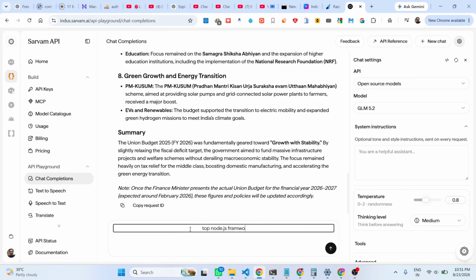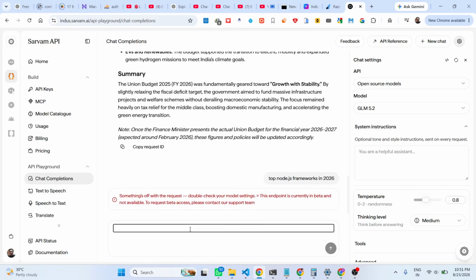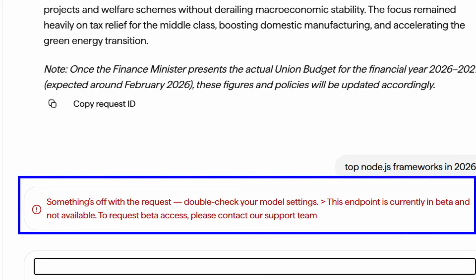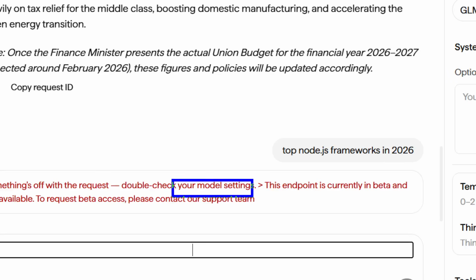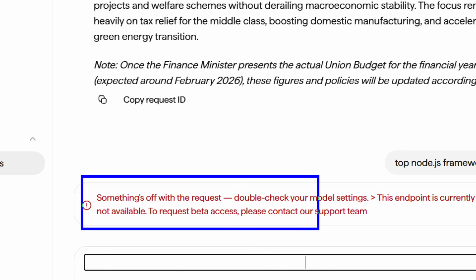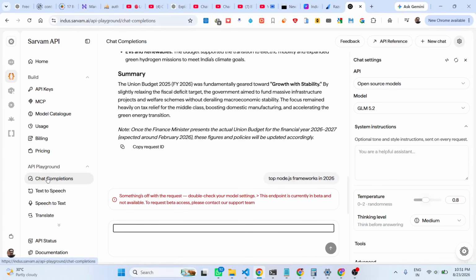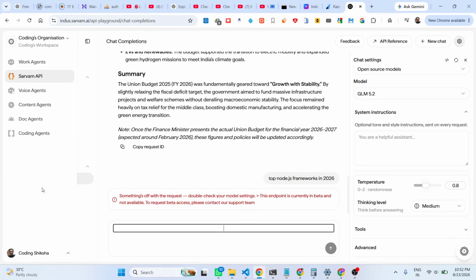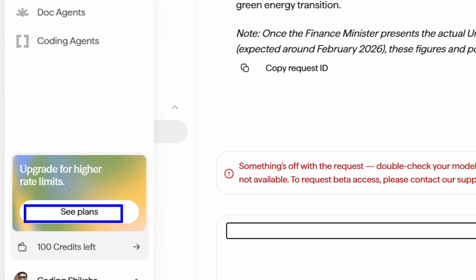The interface also doesn't look good, and it's very slow as well. I think it needs improvement. The UI also doesn't look very good, and you get this error: this endpoint is currently in beta and isn't available, request beta access. So this website is not fully made. Most of the things are in beta phase. Whenever it is released properly, I will make a video on this.